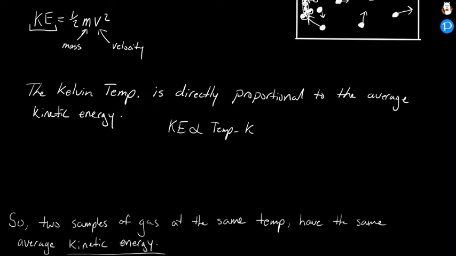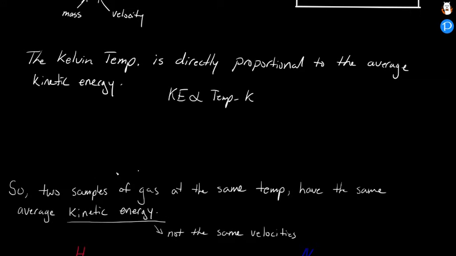So let's think about it like this. Two samples of gas at the same temperature. If I have two different samples of gas, like hydrogen gas and nitrogen gas, and they have the same temperature, that means they have the same average kinetic energy. But that does not mean that they have the same velocities. They do not have the same velocities, and that's because they have different masses.